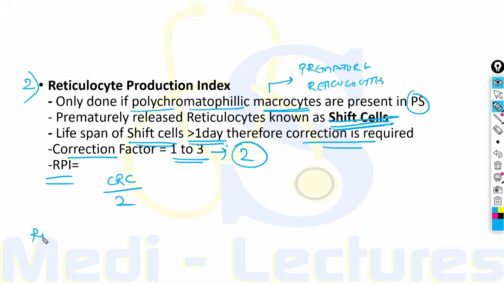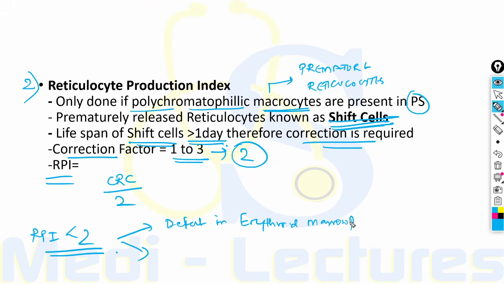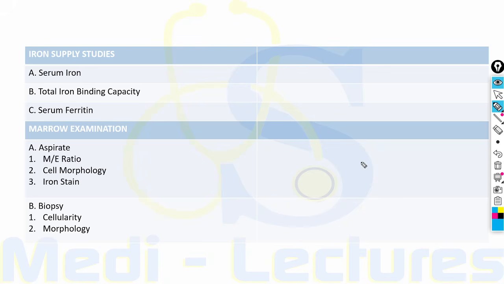If the reticulocyte production index is less than 2 in the face of established anemia, it represents either a defect in erythroid marrow proliferation due to some infiltration or fibrosis, or a defect in maturation of the RBCs due to some nutritional deficiency.